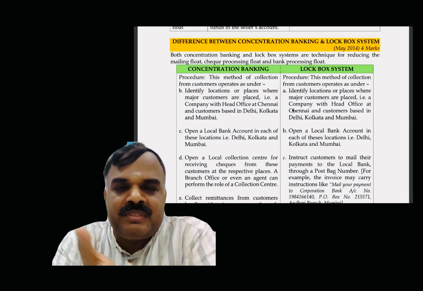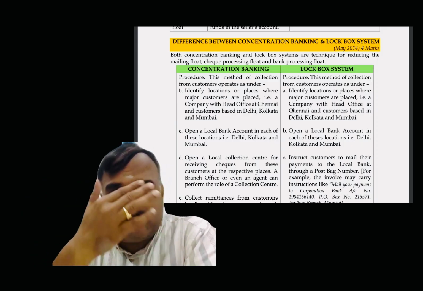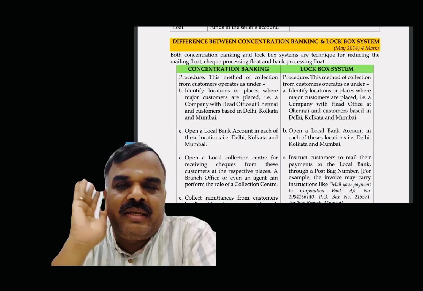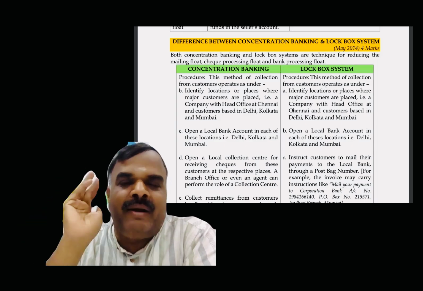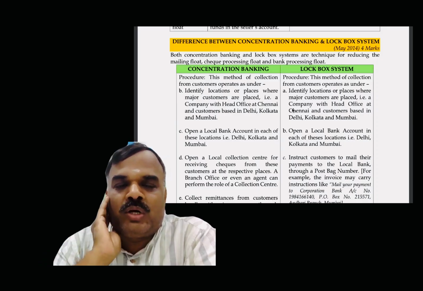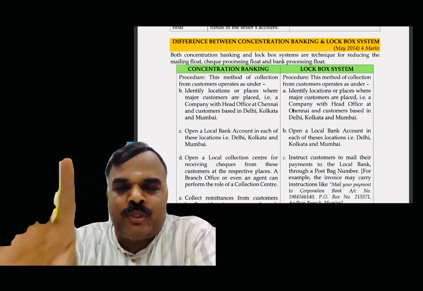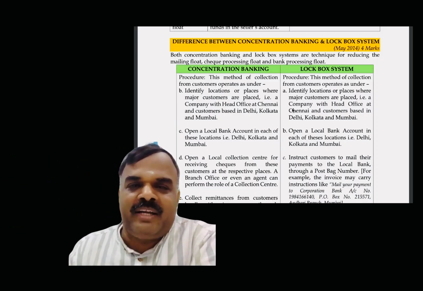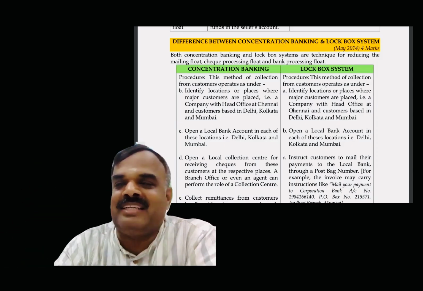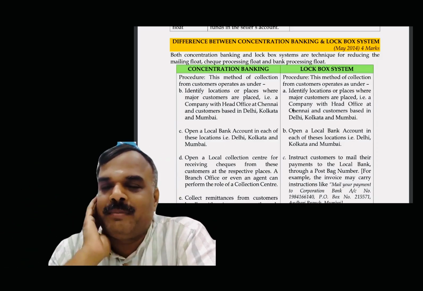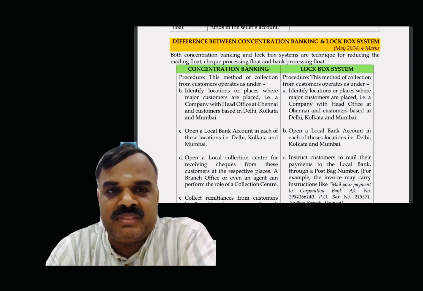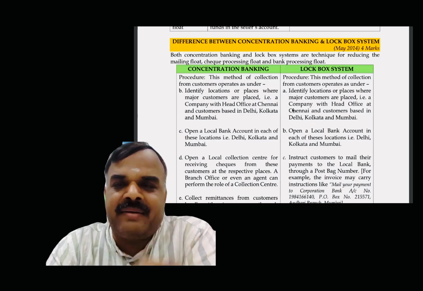Instead of a branch, I am going to approach the local bank itself in Hyderabad, Bangalore and Coimbatore. I give instruction to the customers: Coimbatore customer, you have to pay that particular bank in Coimbatore. So the banker is going to act as a collection agent for me. For that, they take some commission. That is called the lockbox system. Understood the difference between concentration banking and lockbox system?